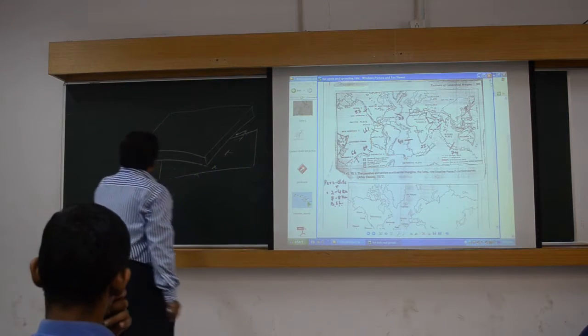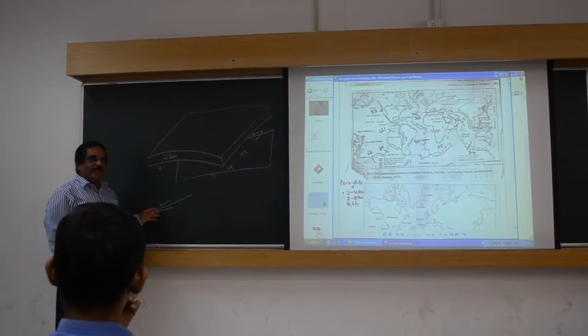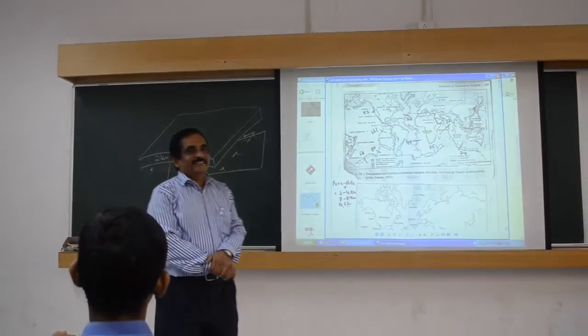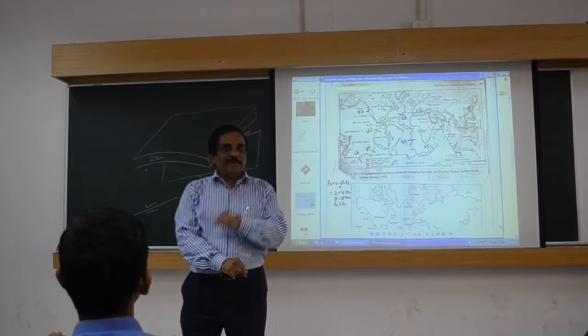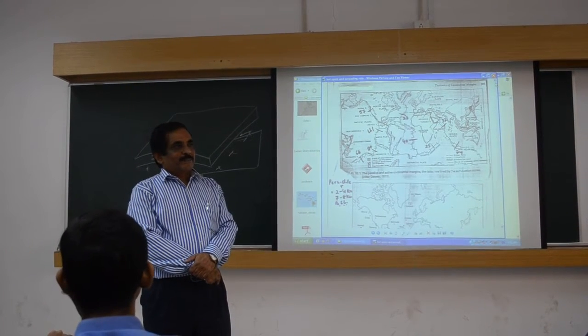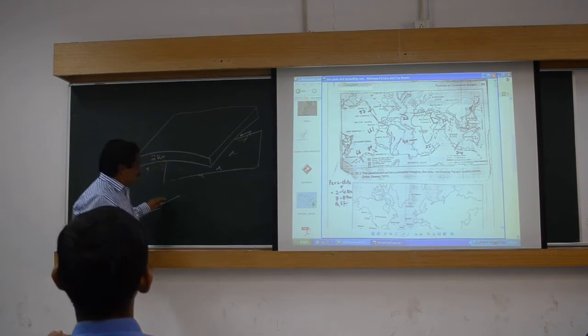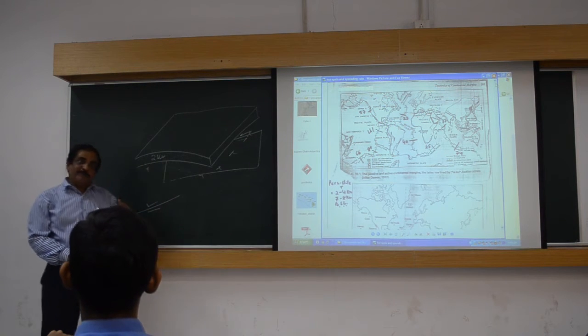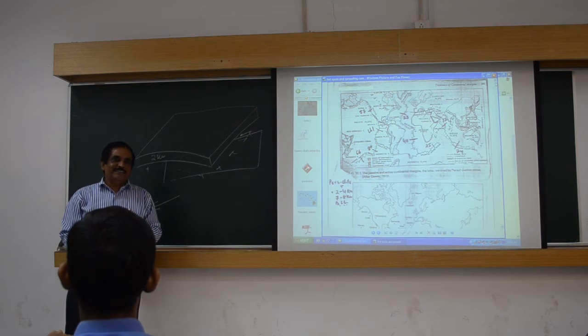Now what will happen to the bed sheet? Will it remain just flat as it is? It will not remain flat. So what will happen to the bed sheet? It will be crumpled. How will the crumpling happen?